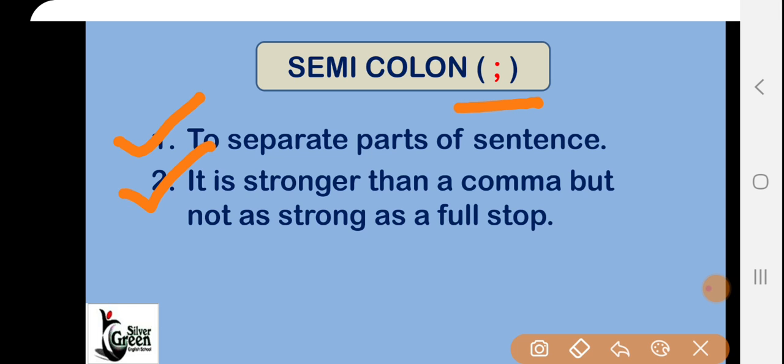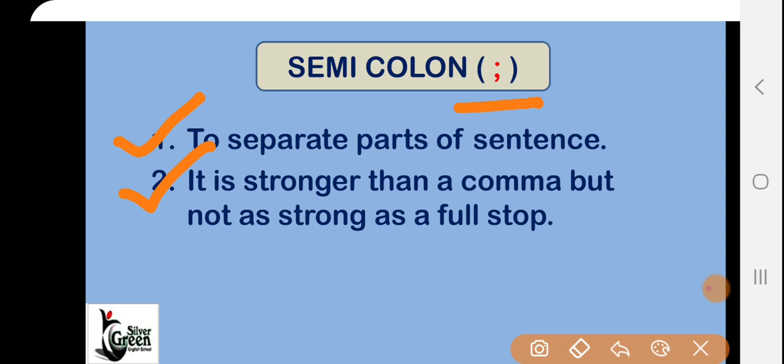As we learned the use of the comma, here we can see the use of the semicolon is very little, and that's why we can't see more examples nowadays.